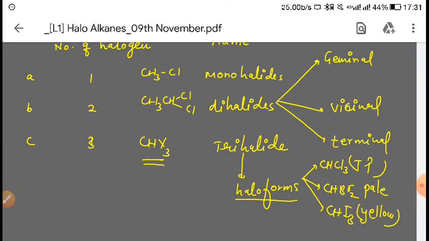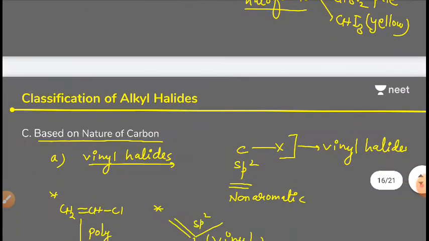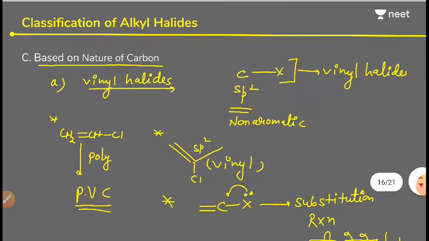Now next is classification based on the number of carbon atoms. It will be four to five types; one by one we will see this. First is vinyl halide.